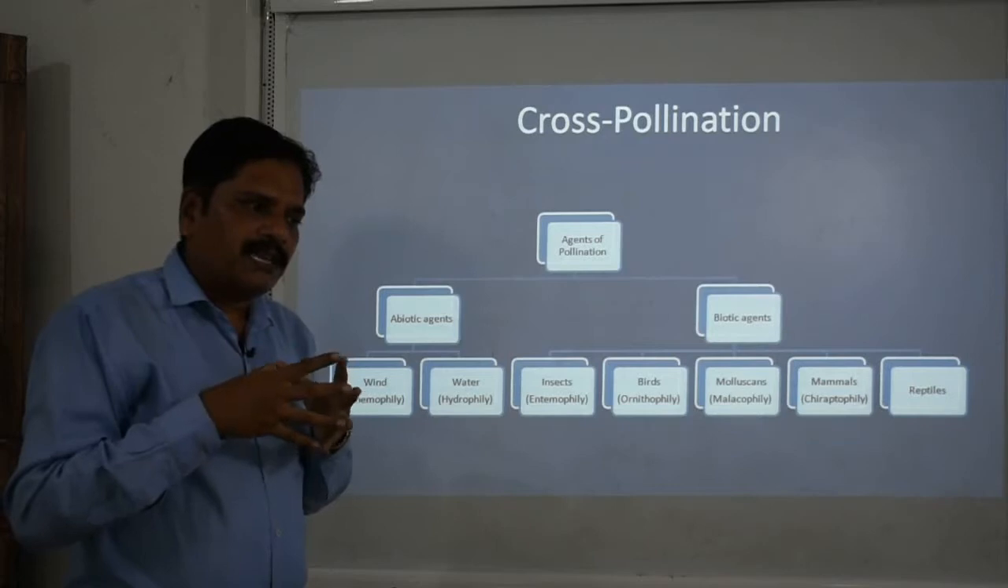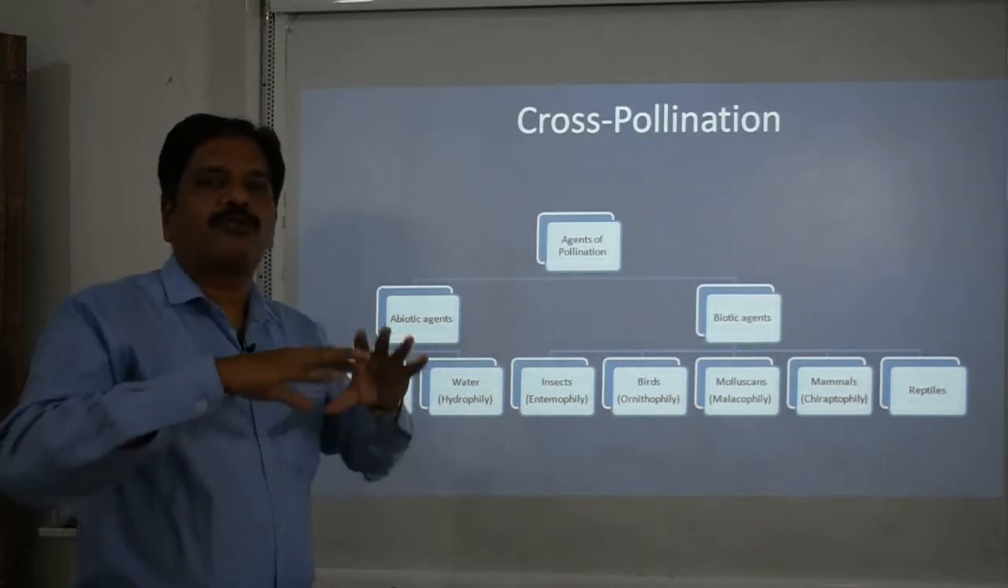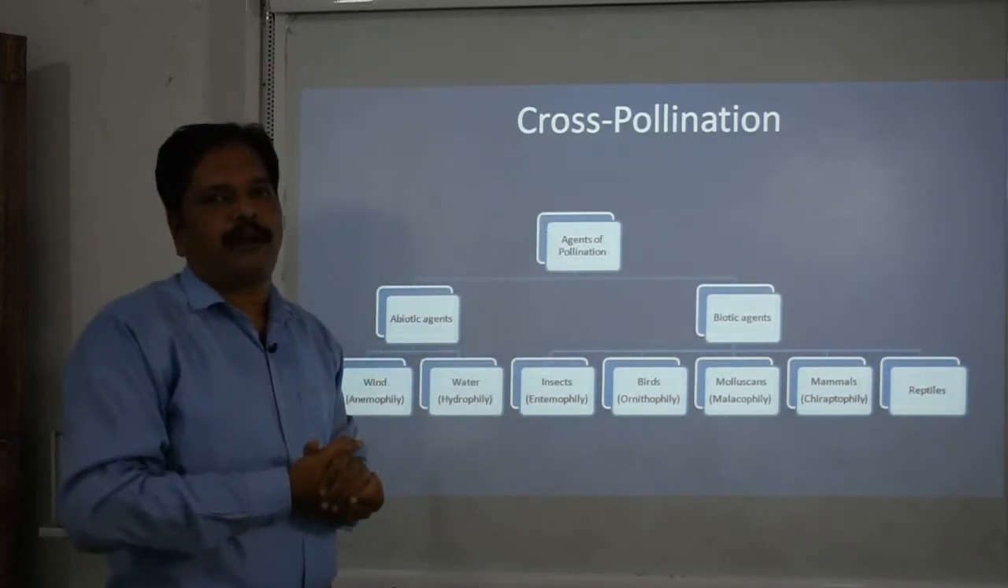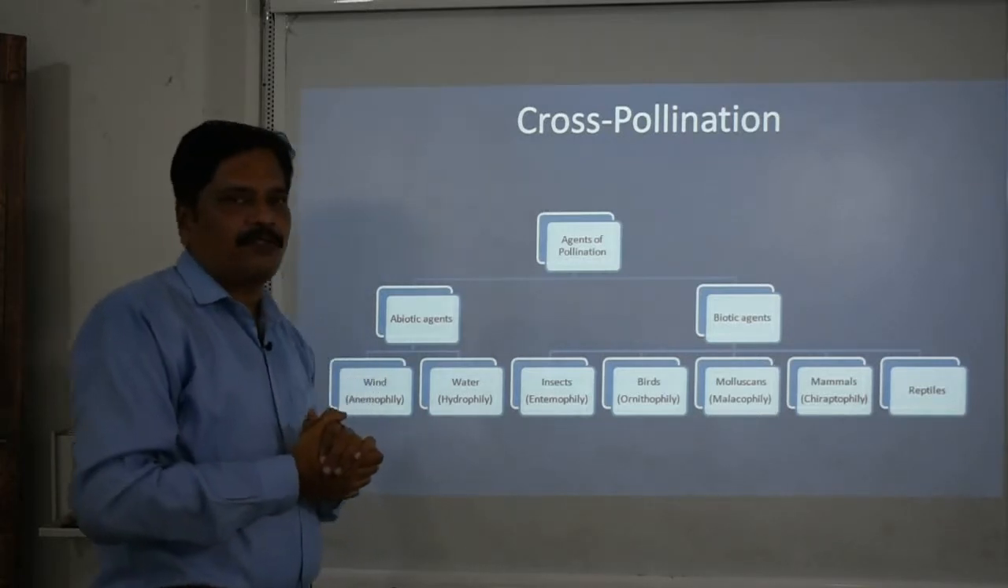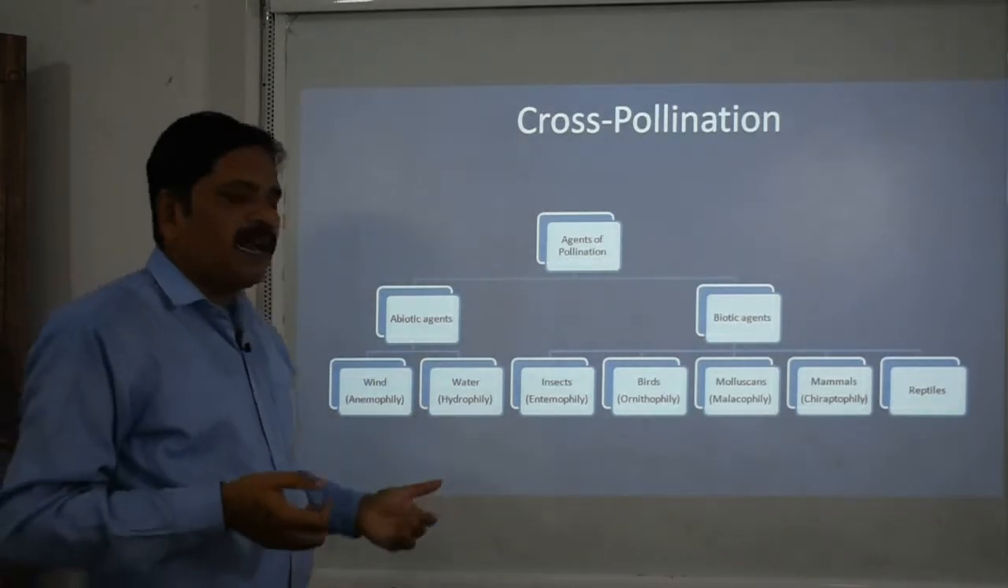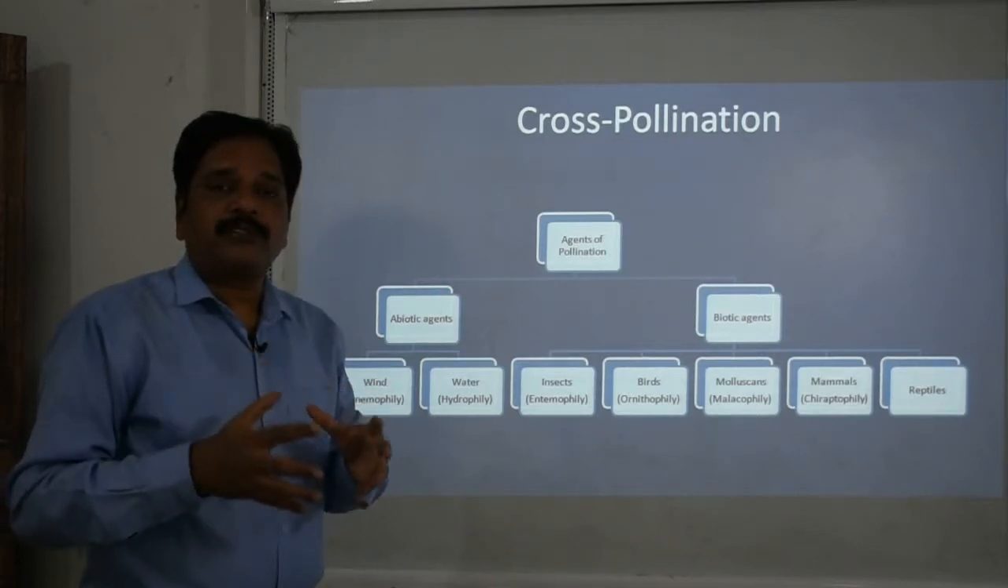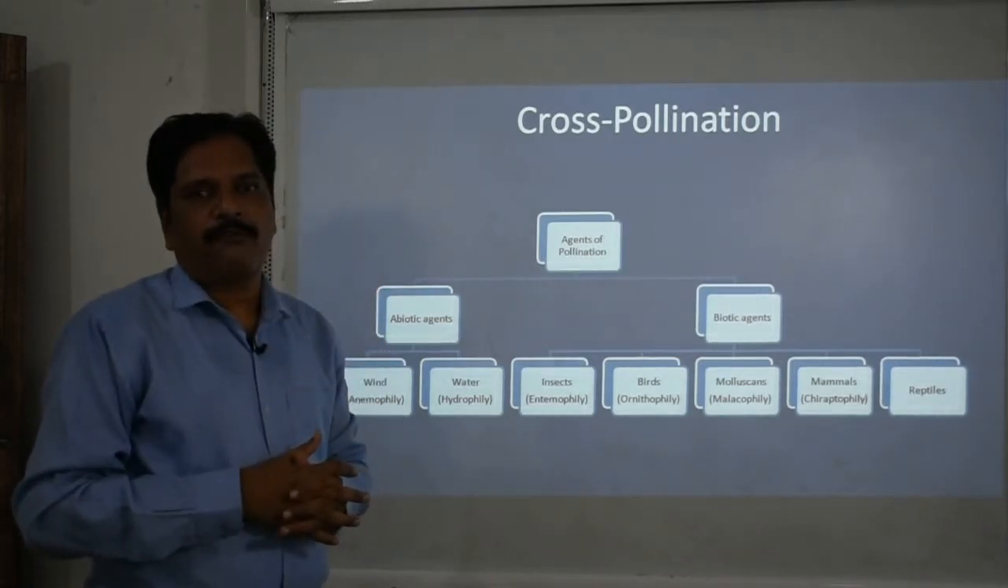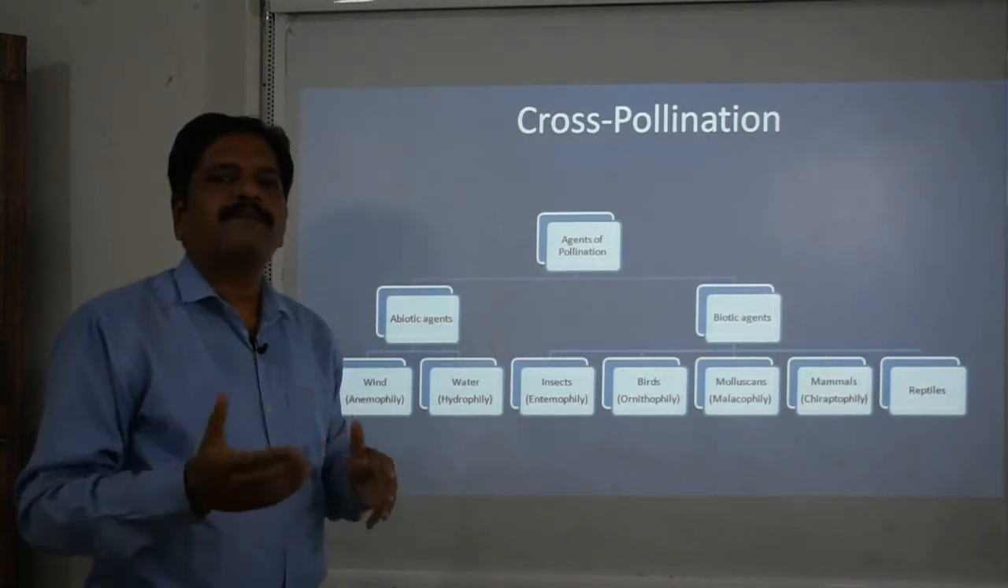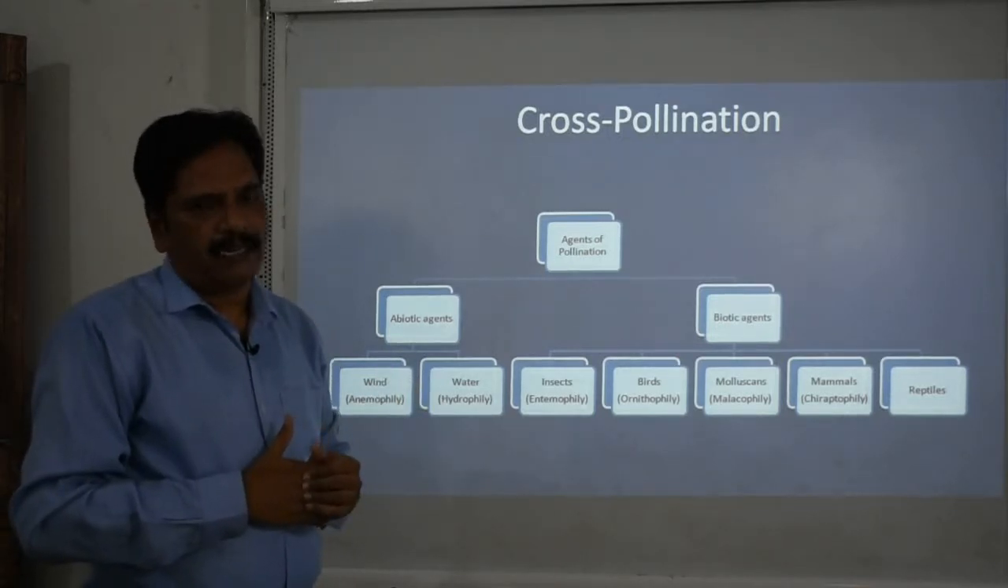The flowers should grow on the external surface of the plant, and at a time they produce a large number of pollen grains. So only then can this process be facilitated.